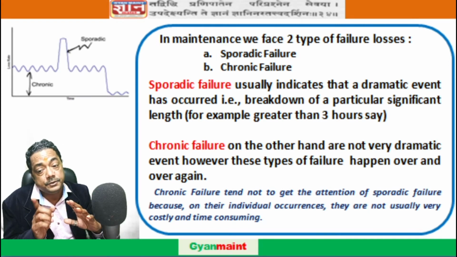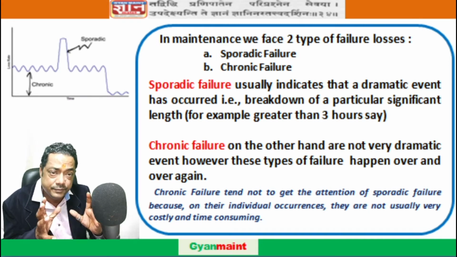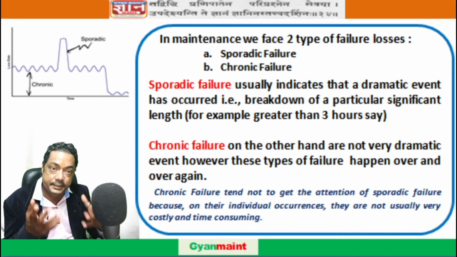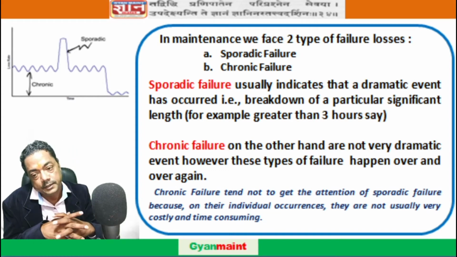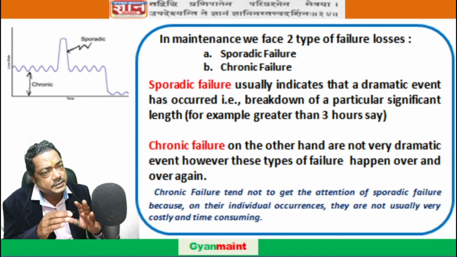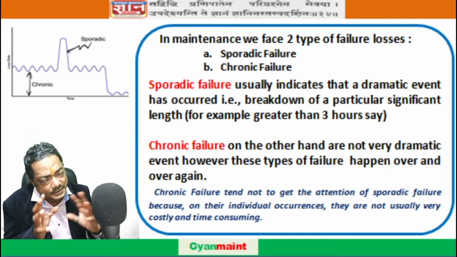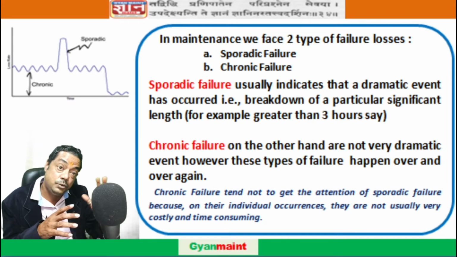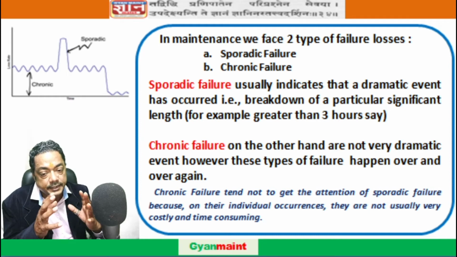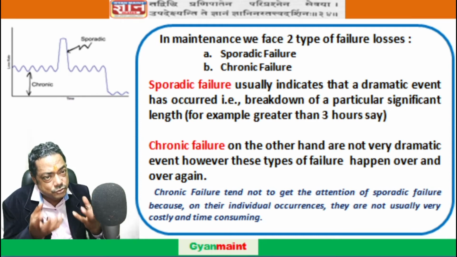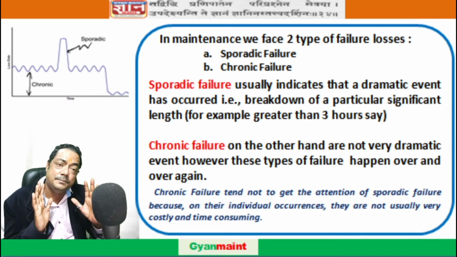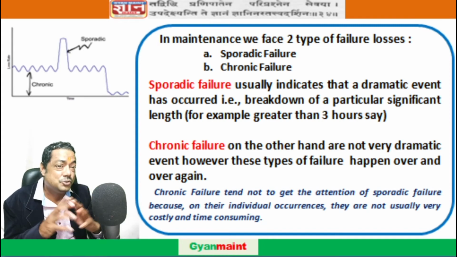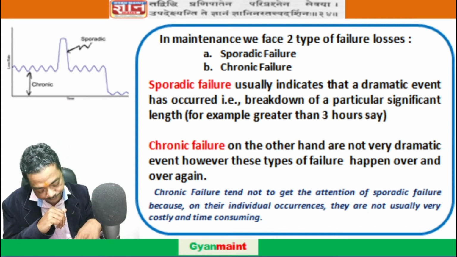And chronic failure is not a dramatic event, but it occurs often, more often. Chronic failure doesn't tend to get attention as compared to sporadic failure, because it usually is a less costly and less time-consuming affair, so people are not much bothered about it.